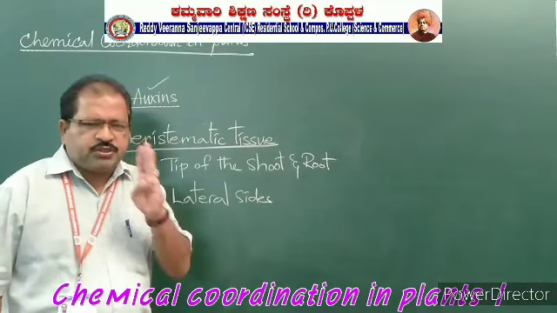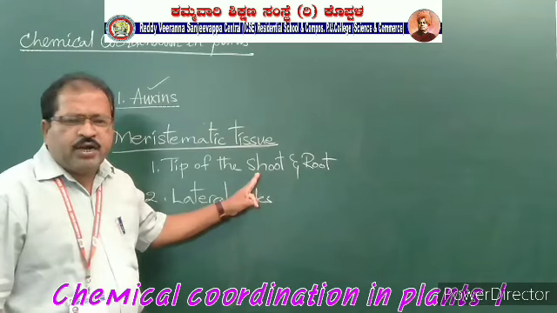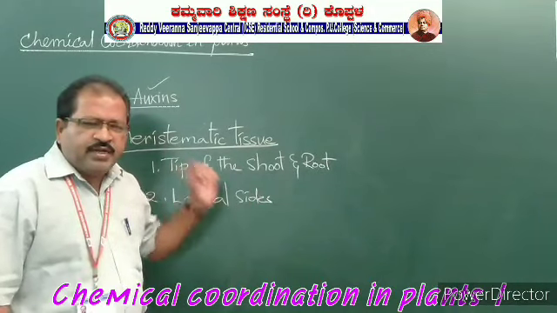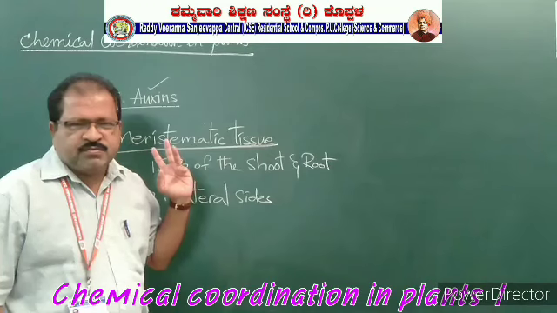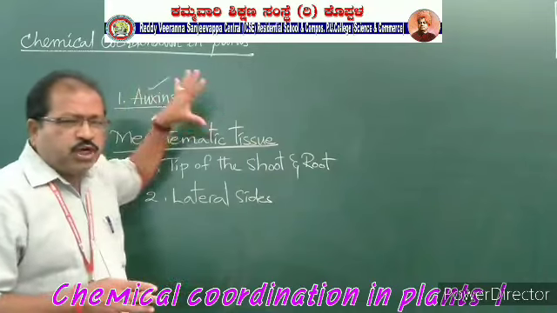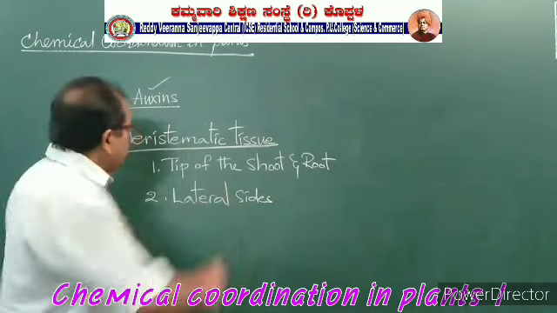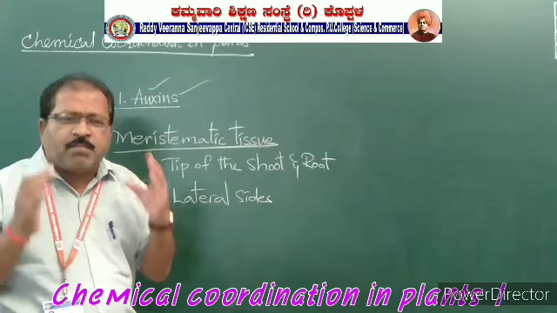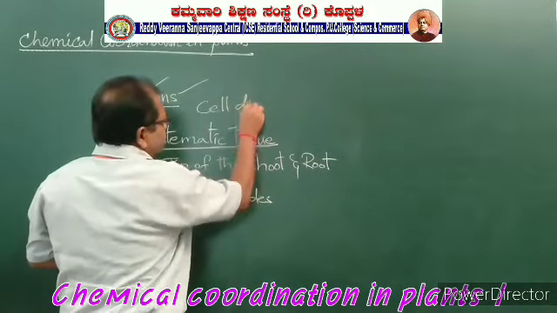There are three meristem tissues. First one, apical meristem, that is present in the apex of the shoot and root, and lateral meristem, that is present in the lateral sides of the plant, and intercalary meristem, that is present in between the vascular bundles. These are the three types of meristematic tissue, and these auxins are mostly present in the meristematic tissue only. Why? Because auxins are useful for growth and development in the plant body, which means nothing but cell division.